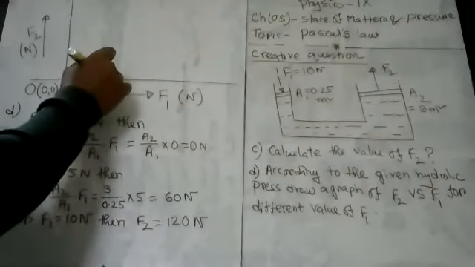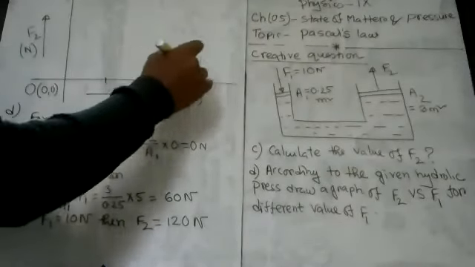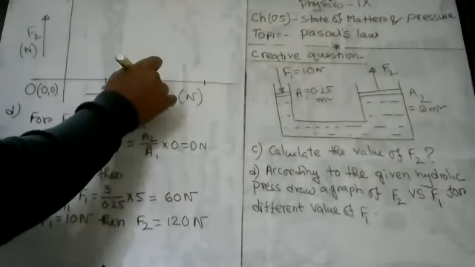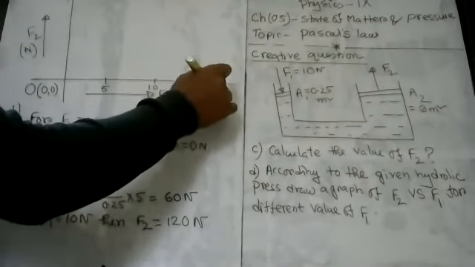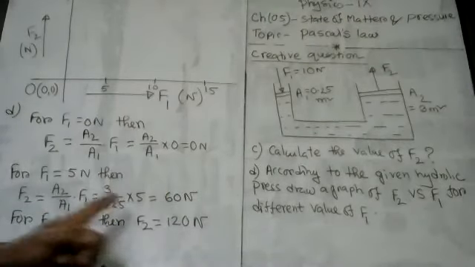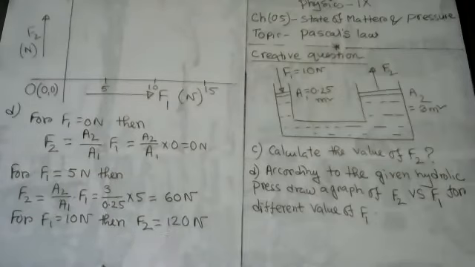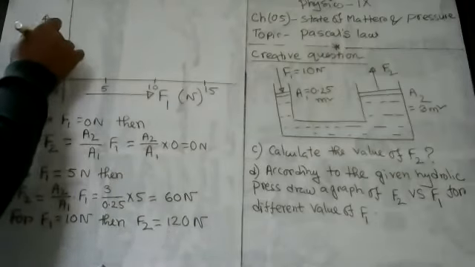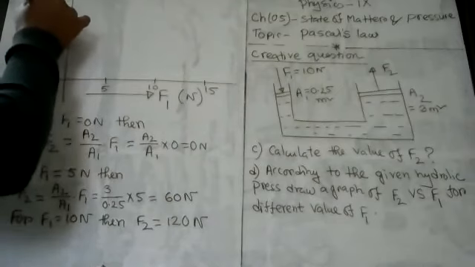Now, this is 5, this is 10, and this is 15. So 5, 10, 15. For the value of F2, this is 0, 60, 120. So I'm just considering it like this. This is 60 and this is 120.